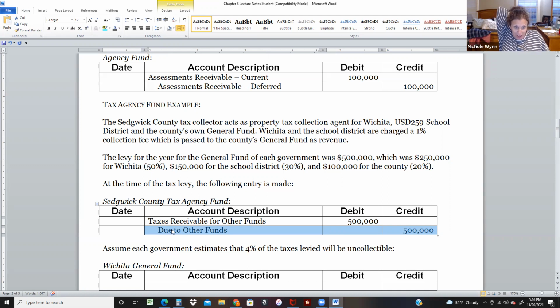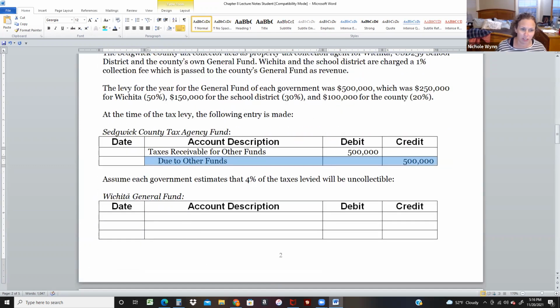So this is not an entry that the agency fund is doing, because the agency fund doesn't have any revenue because they don't get to keep the money. The agency fund is just acting as a collecting agent. So let's look and see what it would look like for the general fund for the city of Wichita. So the city of Wichita would say taxes